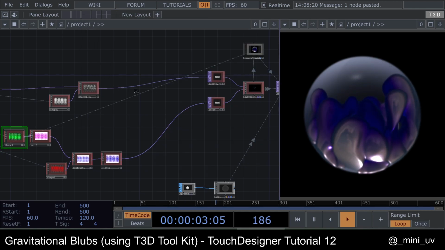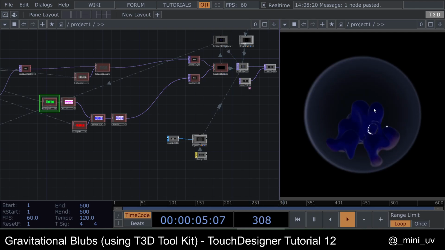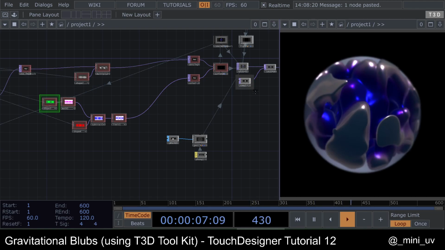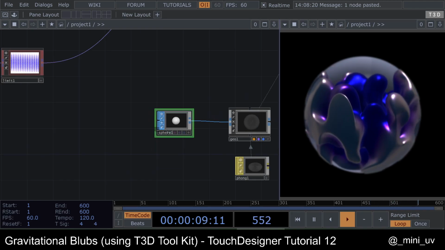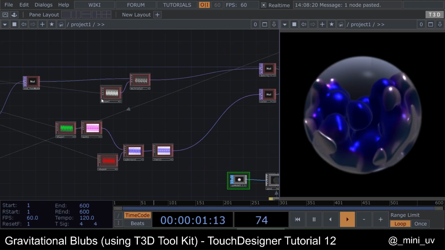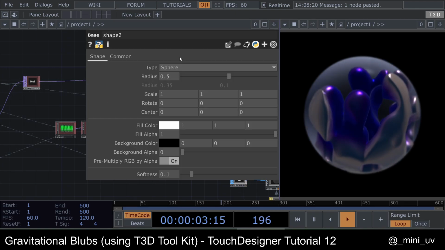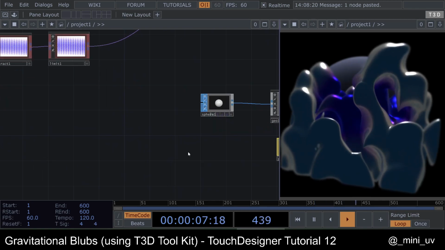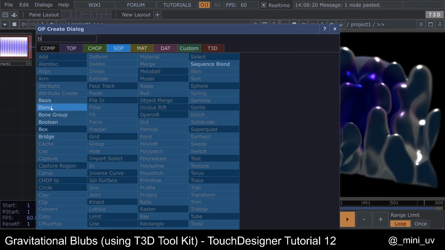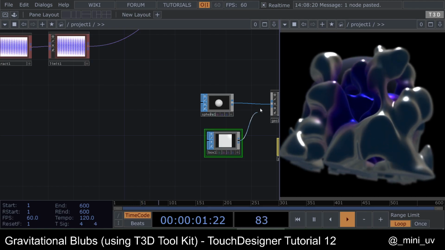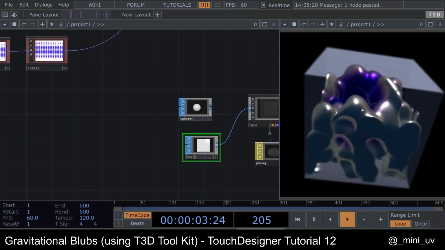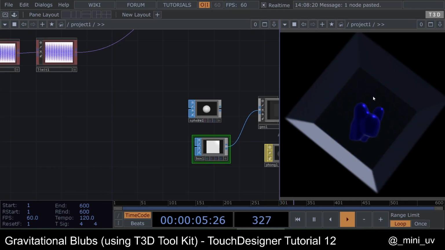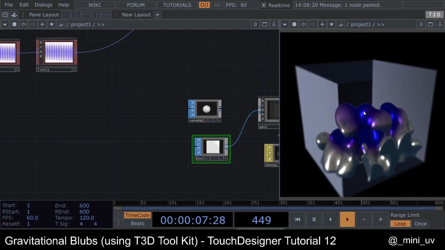And obviously you can create not a sphere but a cube instead. It's just changing this one to a cube, and also this one to a cube, and you just have a cube instead.